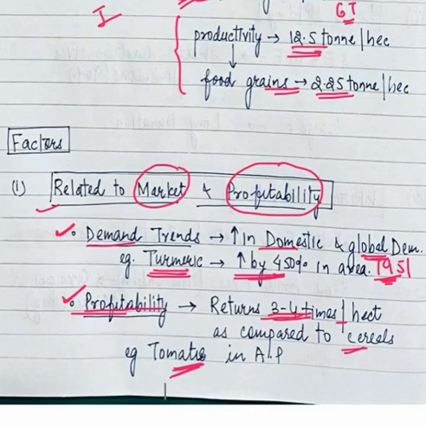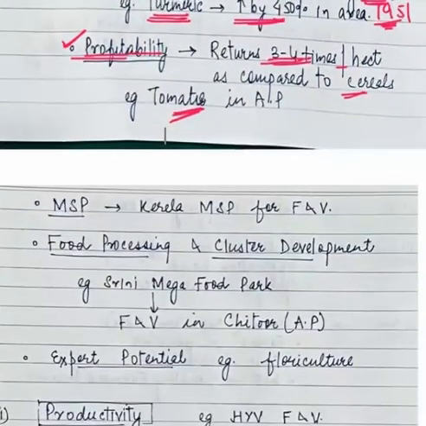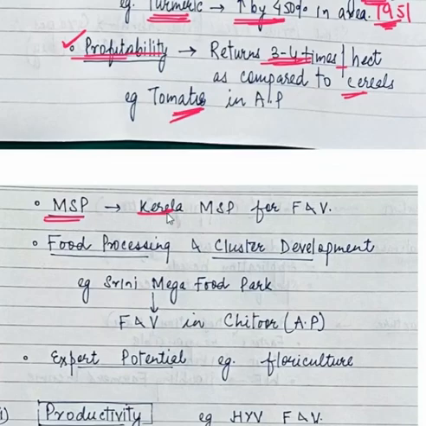Now let's see the other factors. If the government is giving MSP, then the farmers may go towards high value crops. For example, the Kerala government is giving MSP for fruits and vegetables.